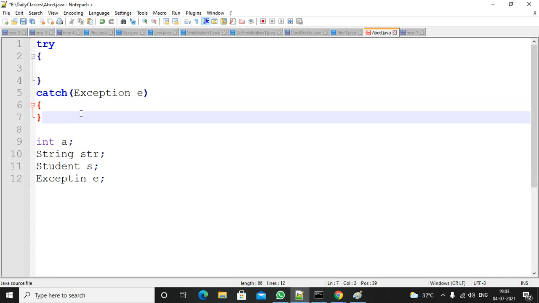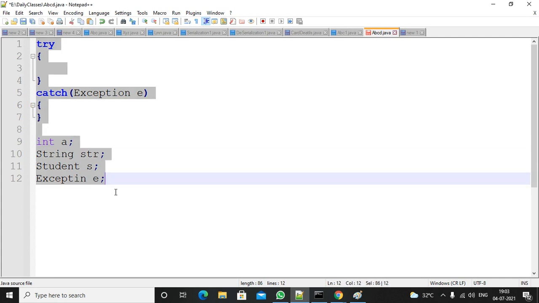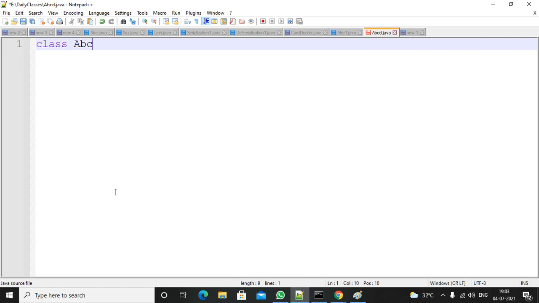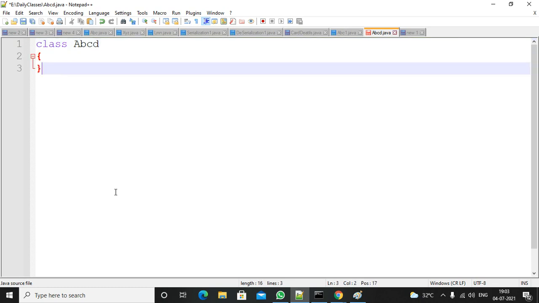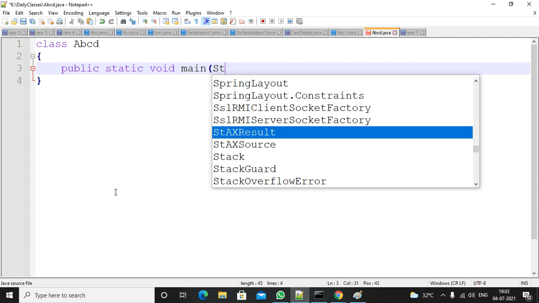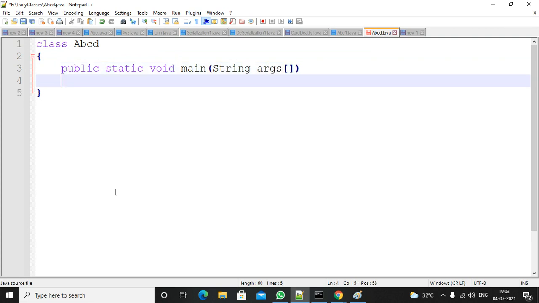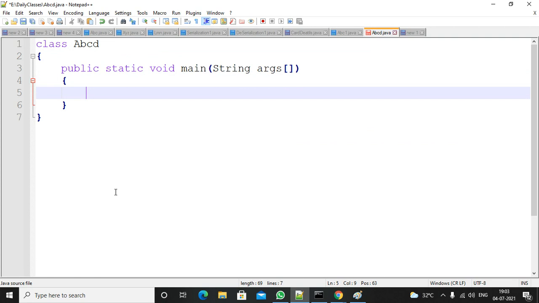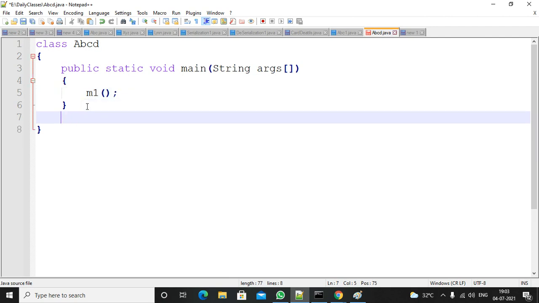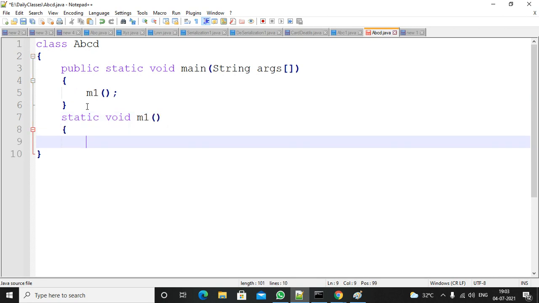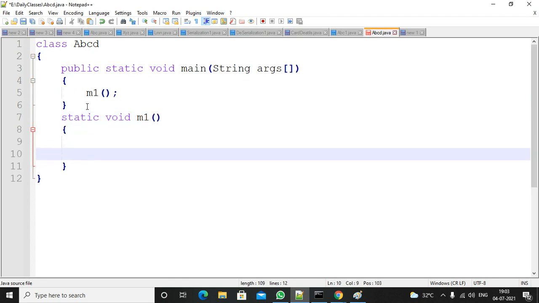So we will try catch blocks. I am writing a class, the class name is ABCD, open brace, close brace. Inside this main method, with String arguments, you can call a method. One method I am calling is the M1 method. I will write the M1 method as a static method. Inside this method, I will write some statements.